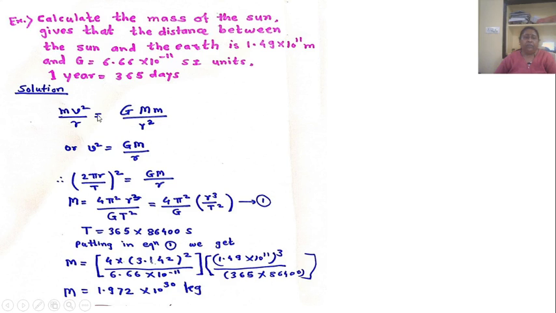Now, we know that m v square upon r equal to G into M upon R square.